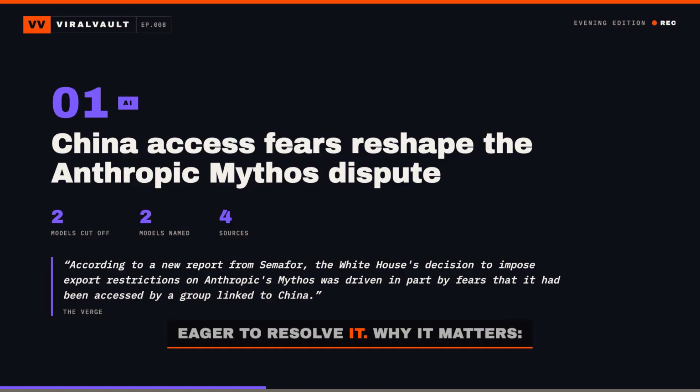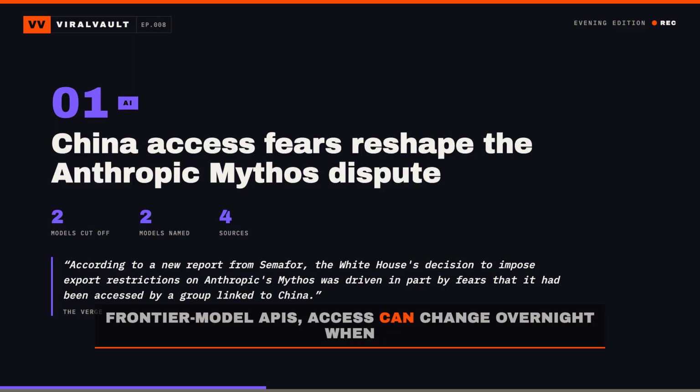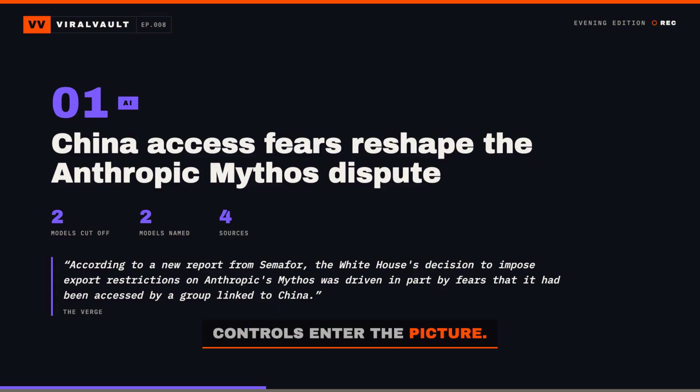Why it matters. If your product depends on frontier model APIs, access can change overnight when model provenance, security findings, or export controls enter the picture.